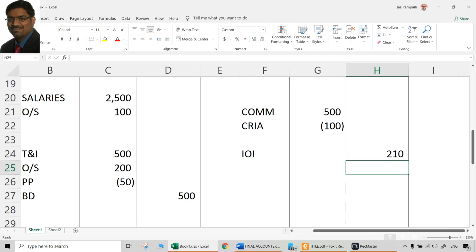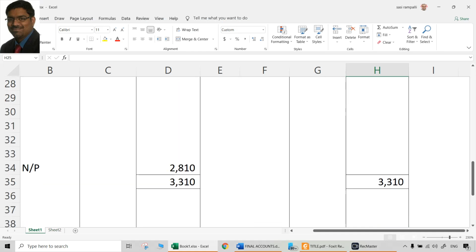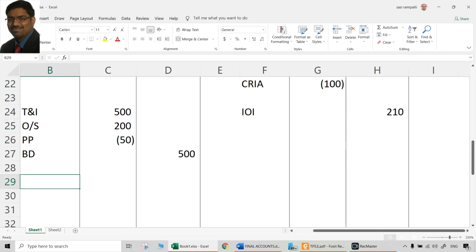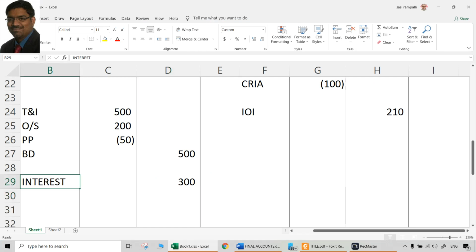Now, there has to be a debit aspect for that. So, where is a debit aspect? It is an expenditure. But do we have any such thing here? No. So, separately create one thing. So, interest, expenditure. How much? 300 rupees. That is separate item. There is nothing to add here. Originally, if it is something there, we would have added that. When it is not there, we created a fresh thing. So, interest on overdraft, you can call this 300 freshly created.